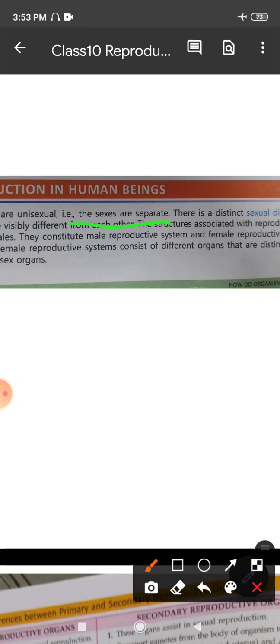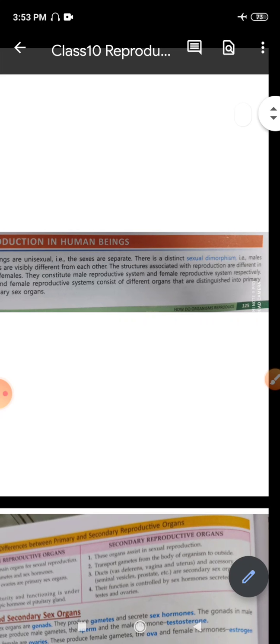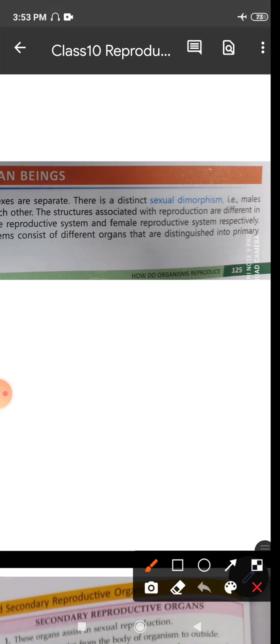Separate sexes are found, which also means that the males as well as the females are separate, right? You can easily recognize a male from a female by looking at certain features as well, right? So in humans, the sexes are separate and so they are unisexual, which also then means that a distinct sexual